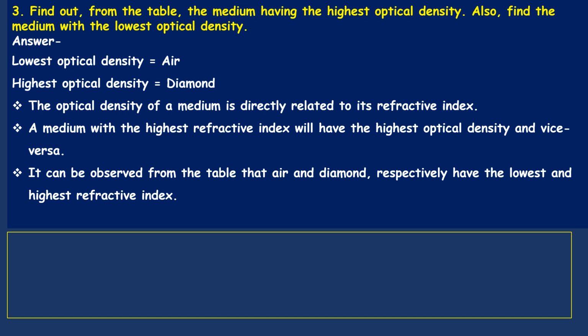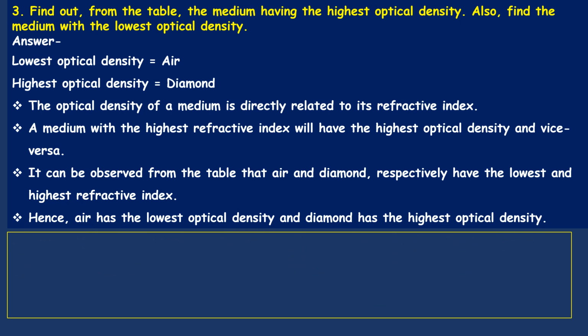Now we'll see the next question. One more point. Hence, air has the lowest optical density and diamond has the highest optical density. Air is about 1.0003 something, and diamond is more than 2.5, like that.